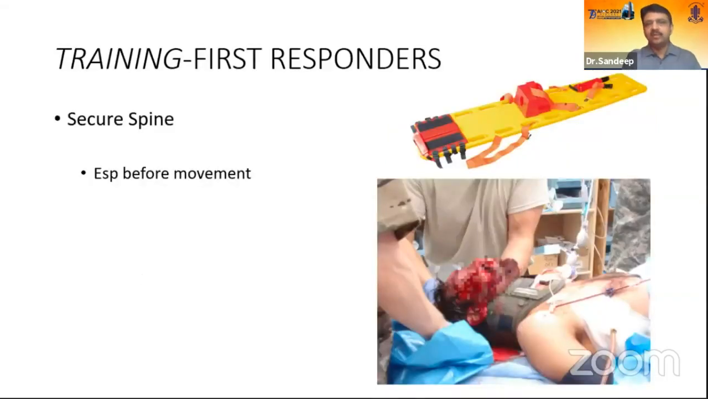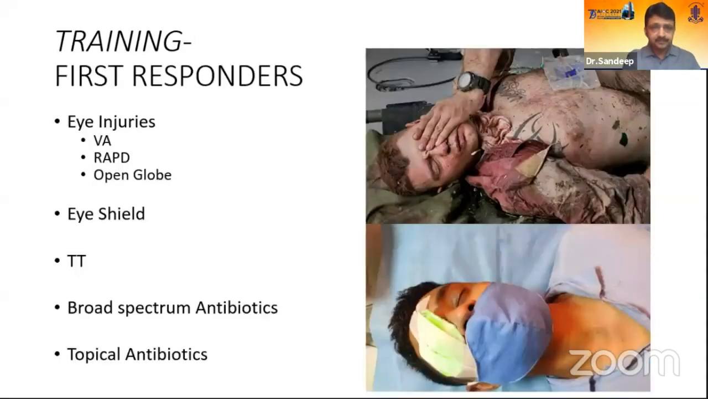Then the next thing is always to secure the spine on spinal stretchers, and don't move any patients of multi-organ trauma, especially before movement, without securing the spine. This is important. Most of the first responders are trained to evaluate eye injuries, and wherever we have ophthalmologists or medical officers, they are trained to check basic visual acuity, RAPD, and recognize the signs of open globe. Whenever they suspect an open globe, eye shields are given before transfer.